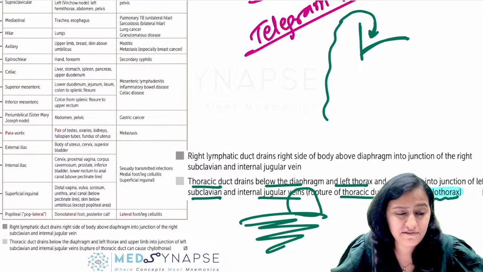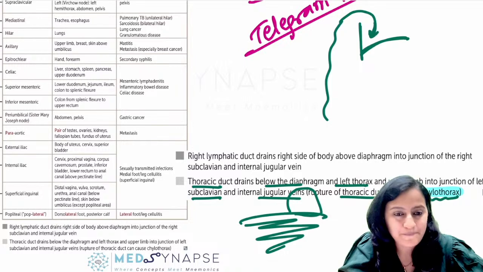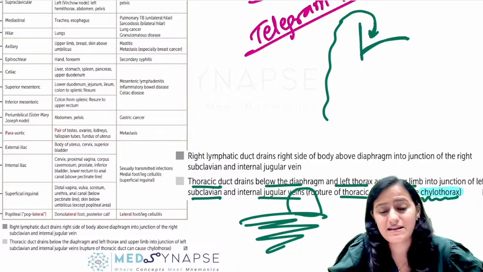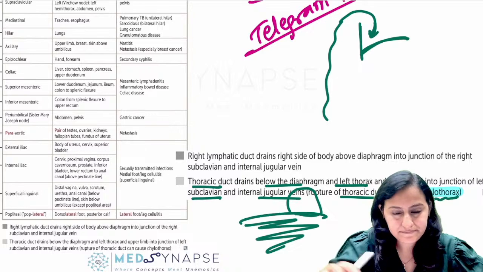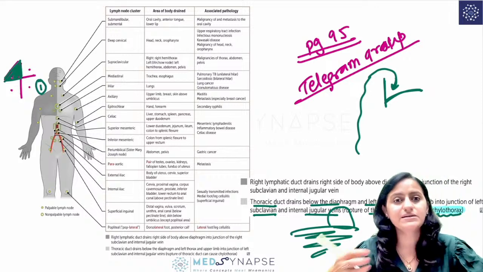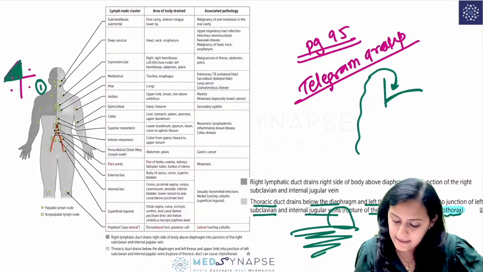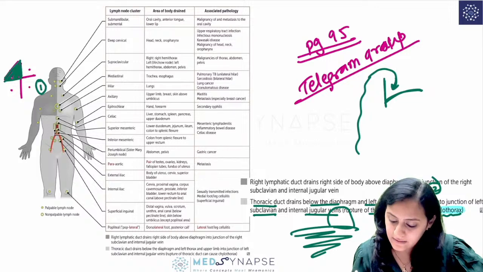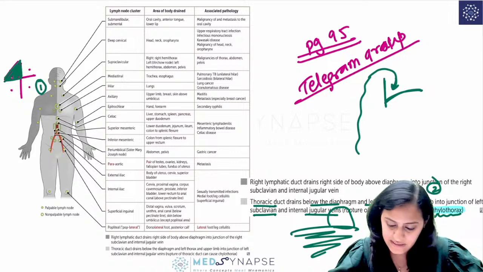Remember, this USMLE First Aid book is such that you never know from which line what question will be framed. Only when you read it with utmost attention will you realize that every line has a potential question. Is this clear with everyone? So this is very important to remember. This is your first question here: the right upper half of the body is not drained by the thoracic duct. Second, the thoracic duct drains into the junction of the IJV and the subclavian on the left side. Third, rupture of the thoracic duct will cause chylothorax. These are the 3 potential questions that we have discussed here.